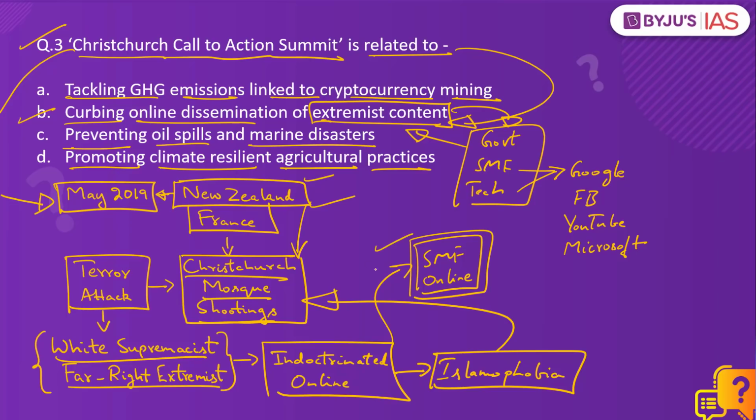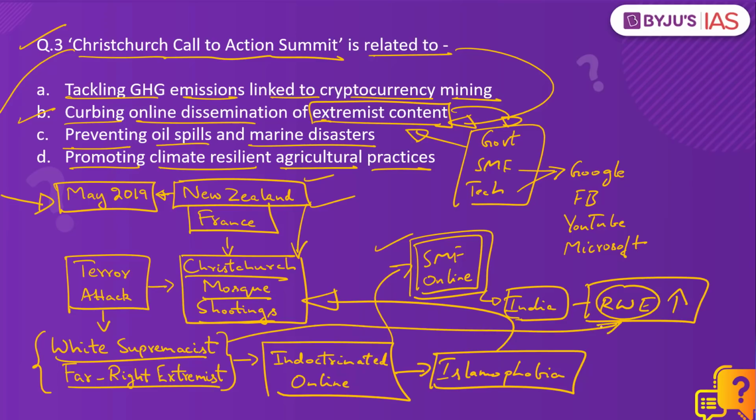This is a problem that has been affecting almost every country in the world, and including in India, right-wing extremism is on the rise on online and internet platforms. Irrespective of which religion, right-wing extremism is gaining more ground and traction on online internet platforms. And hence, following this terror attack, New Zealand took the initiative to establish the Christchurch Call to Action Summit, which was backed by France. This initiative has been supported by many countries, including India.